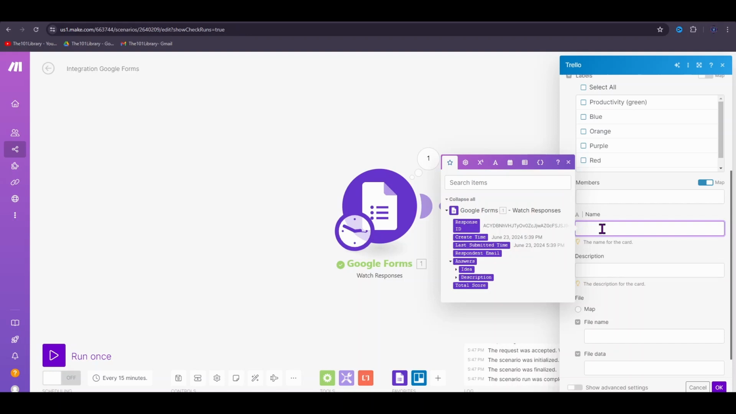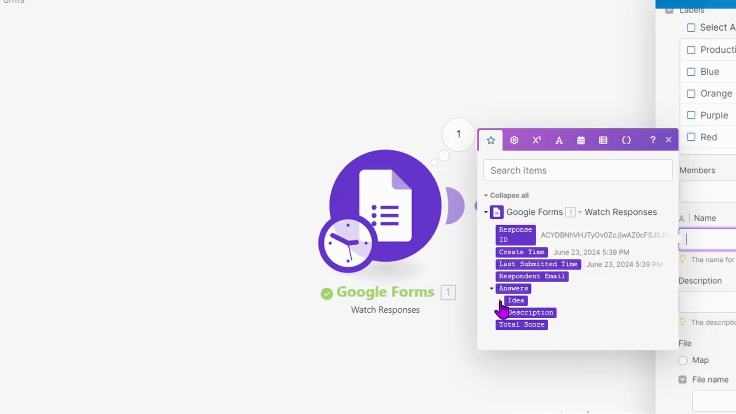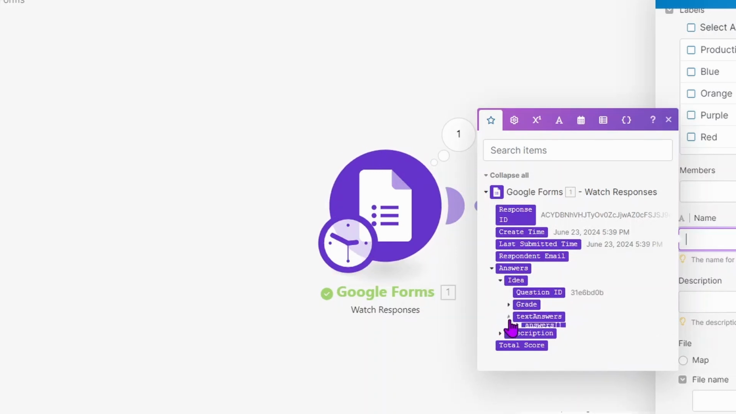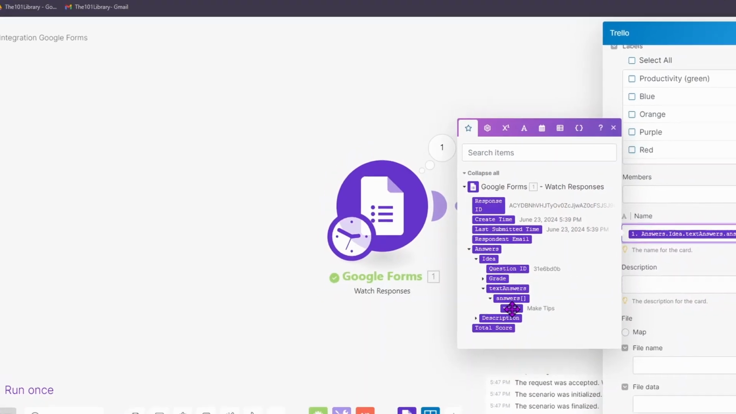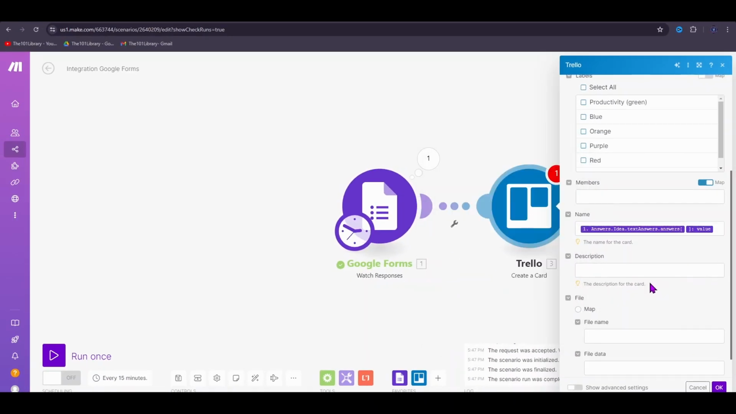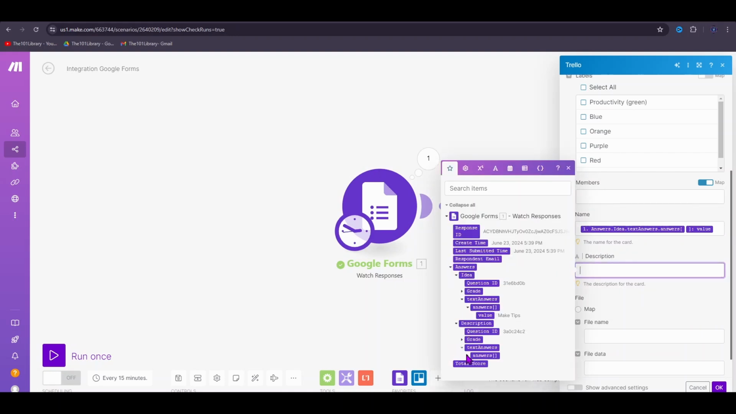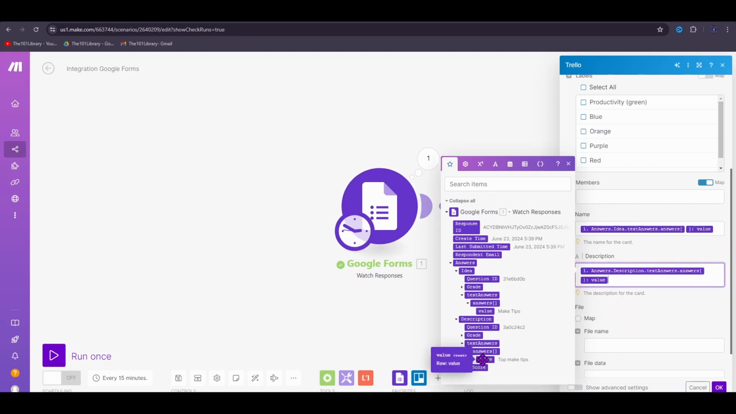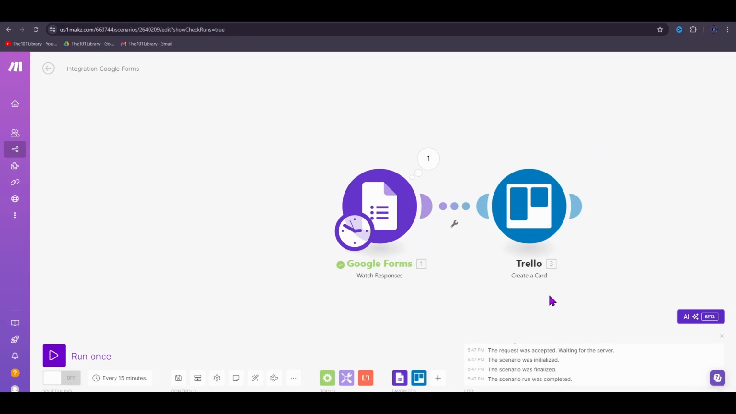In this case, I will pull this from the answers of my form. Click on the drop-down menu next to answers, expand ideas, expand text answers, I'll choose a value. Similarly, we will add a description for this card from our responses. Once finished, click on OK, and your Trello action is created.